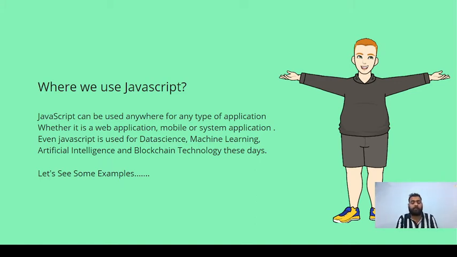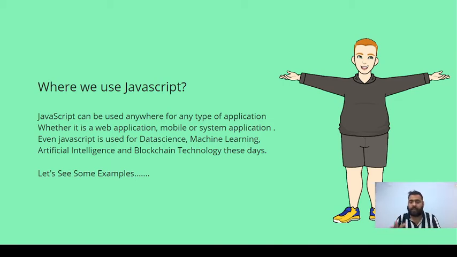JavaScript is used even in data science, machine learning, artificial intelligence, and blockchain technologies. We can use it everywhere: IoT devices, anything you can think of. We can use JavaScript on those systems and operating systems. It is a platform independent language. It's not like we build an application on Windows and it will not run on a Mac machine. JavaScript can run the same code on Mac, on Windows, or on Linux. So it is a platform independent language.